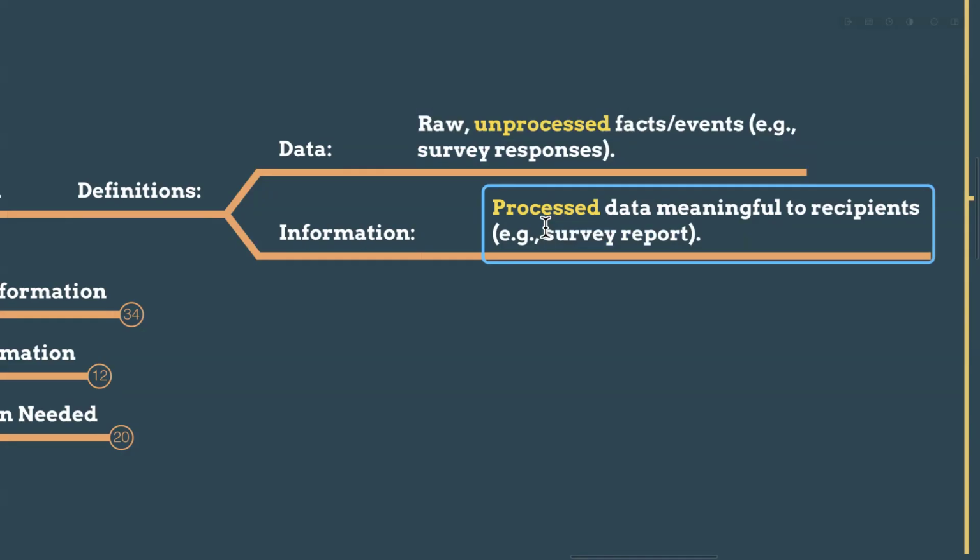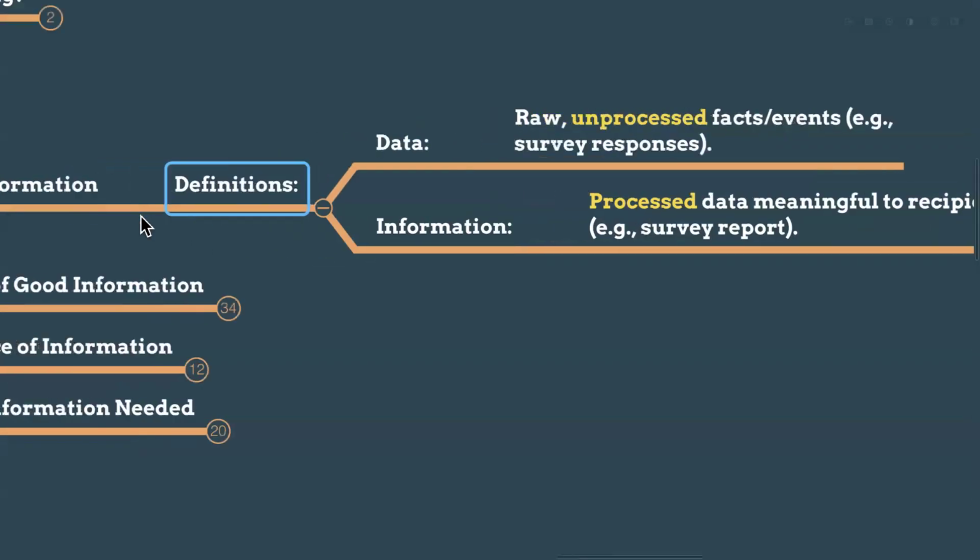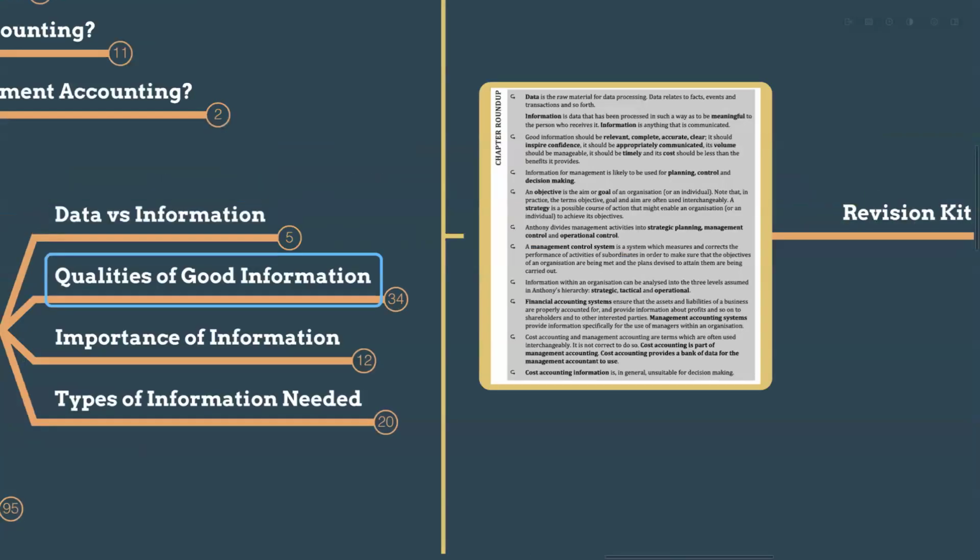The raw survey responses are the data. The customer preferences, the ratings and star marks they have given, that is data. After analyzing the trends, you get a trend line and you get to know that 80% like the taste, but 40% don't like it. That is the information. So we have processed the data, then it becomes information for decision making. This is the basic idea of data versus information.